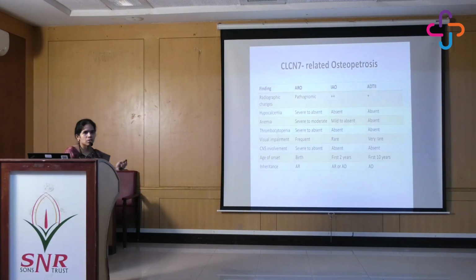He has visual impairment, and now this is going to be attributed to the narrowing of the cranial foramina, which is causing atrophy of the optic nerve. And he had the CNS involvement. That also possibly could be due to the same phenomenon. There is the increased thickness of the skull. There could be aqueductal stenosis as well.